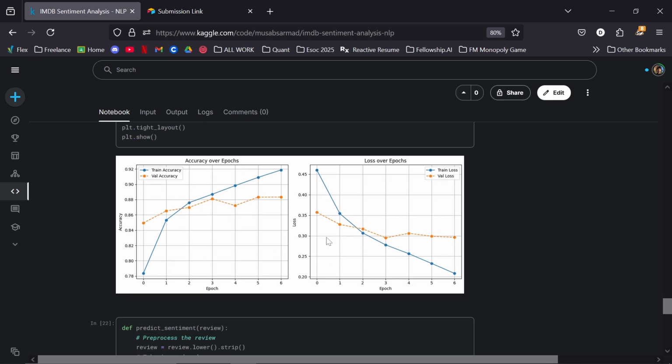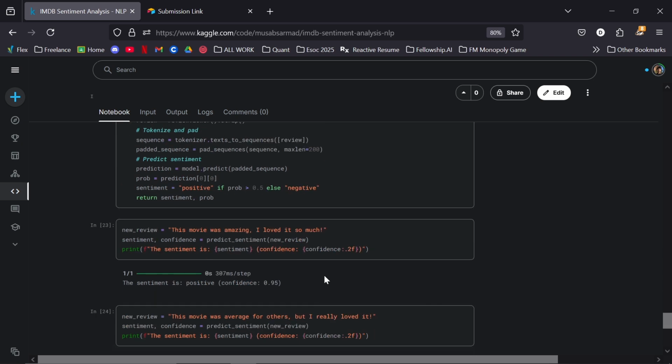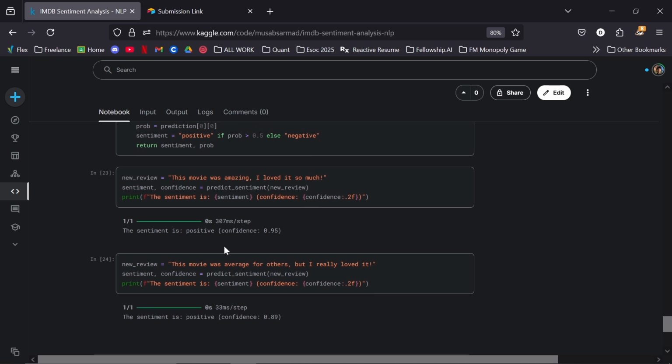And then afterwards, we predict the sentiment by tokenizing and padding the review again and implementing an if condition where if the probability is greater than 0.5, then it is positive, otherwise it is negative. We have two examples here. The new review is "This movie was amazing, I loved it so much." The overall sentiment is gauged as positive with a confidence of 95%. And "This movie was average for others, but I really loved it" is also positive, with a confidence of 0.89.